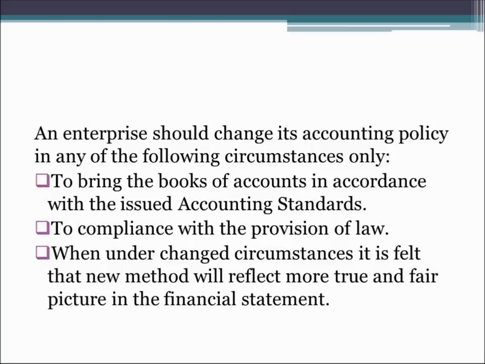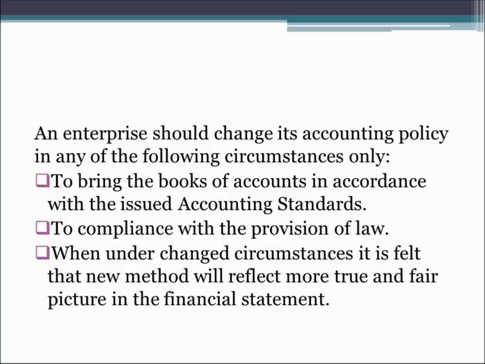So when it appears to the enterprise or the owner that the circumstances have totally changed, from what they were initially to what they are now after so many years, it is felt that the new method will reflect a true and fair picture of the financial statement. The owner assumes that the method they are following is not reflecting the true and fair picture of the financial statements now, as it used to reflect previously, some years back. Now it requires a change to reflect the true and fair picture of the financial statements.